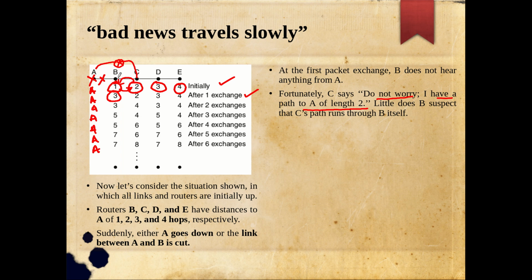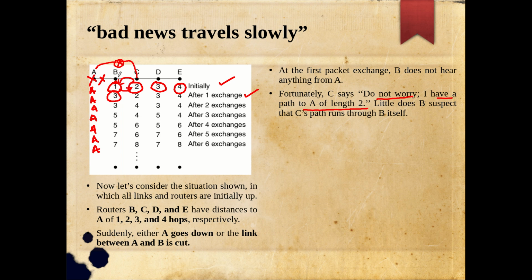So like that B believes that there is some other alternative path connecting C to A with a distance of 2, and B can reach C with 1 hop. So totally with 3 hops, now B believes that B can reach A, maybe using some alternative path connecting C to A. But actually the path that is communicated by C to B involves B, which B doesn't know. So this is the situation.